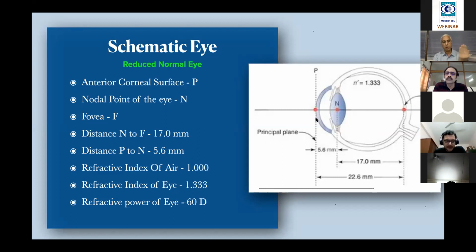If it is moved towards the fovea or the retina, it becomes weaker. So each millimeter shift of the lens varies the focal point and the power of the lens. These are the basic principles one should remember and be very clear about, otherwise it will be very confusing. That means the schematic eye, the focal point, the movement of the focal distance, and the movement of the lens.